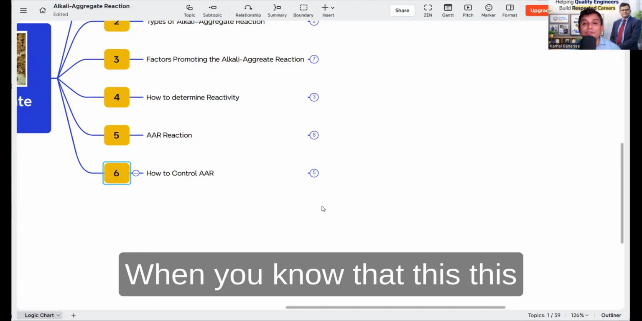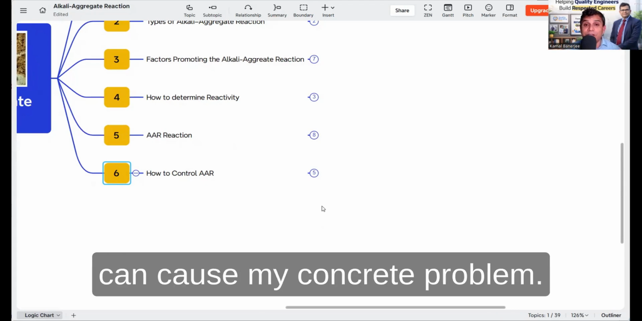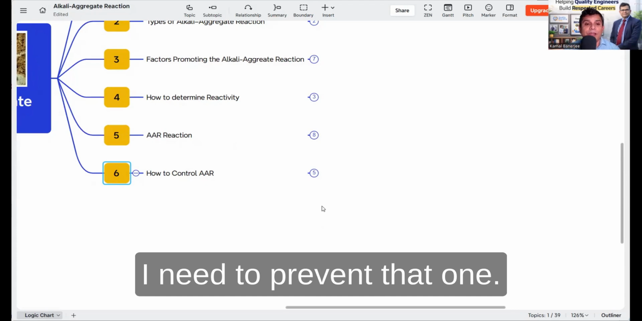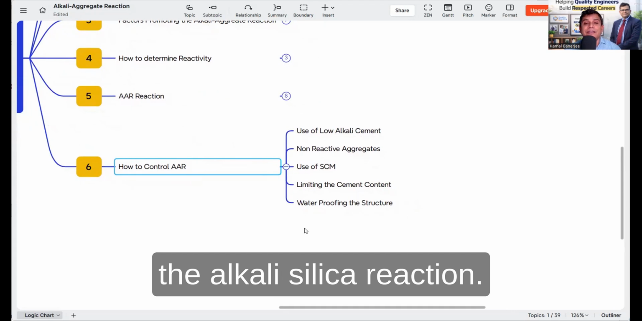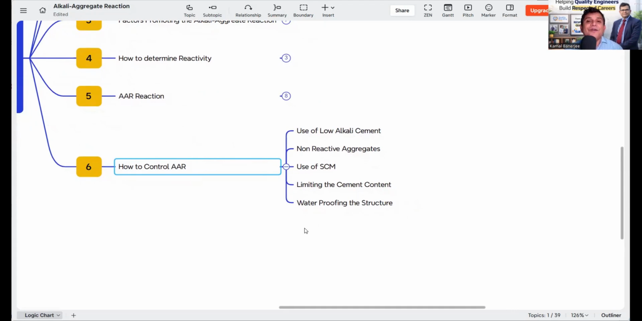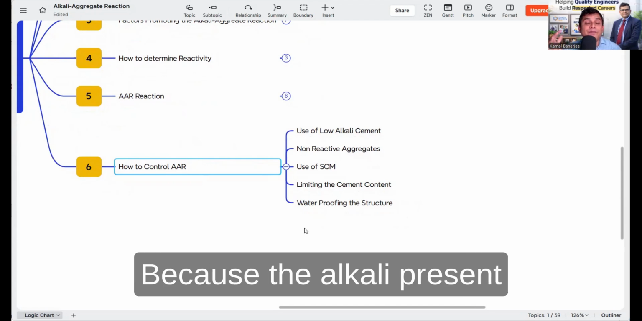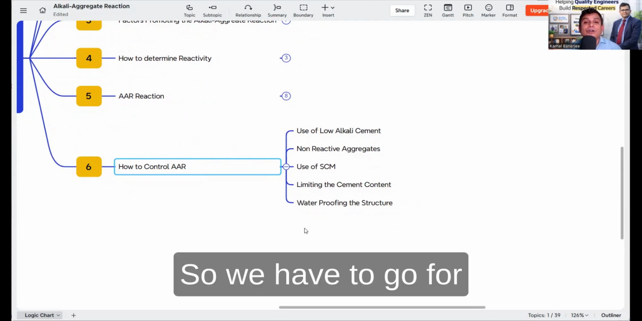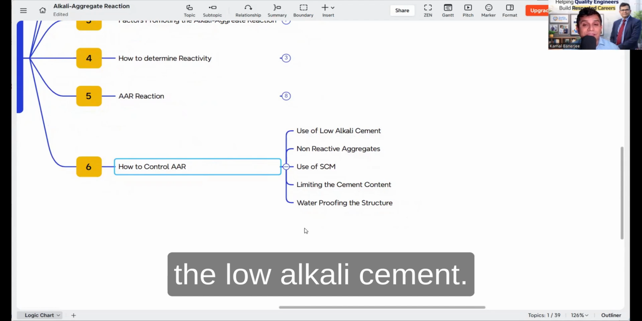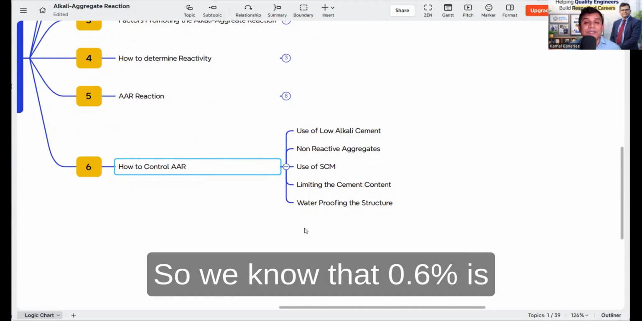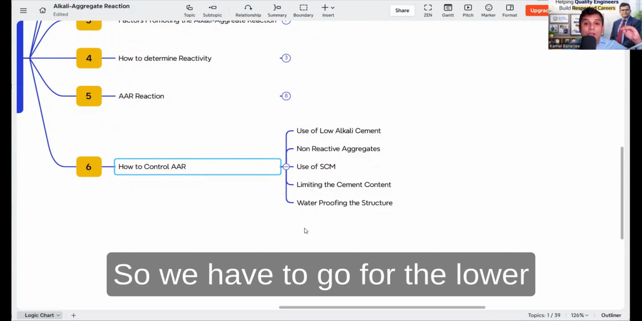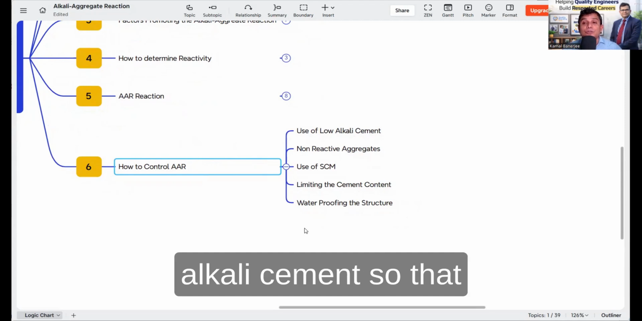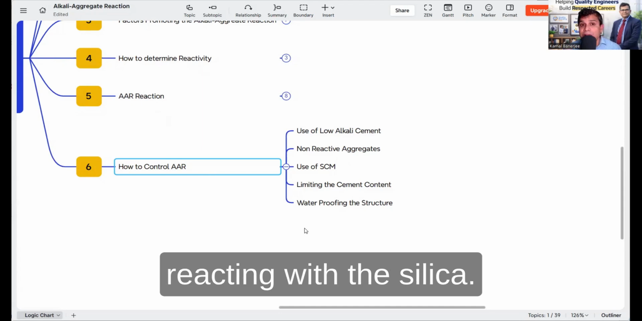Now, the next part: when you know that this can cause problems in my concrete, I need to prevent that. How to control AAR, or the alkali silica reaction? So first, why is it happening? Because of the alkali present in the cement. So we have to go for low alkali cement. We know that 0.6% is the maximum alkali percentage allowed. So we have to go for lower alkali cement, so that there will be no alkaline solution, or it will not start reacting with the silica.